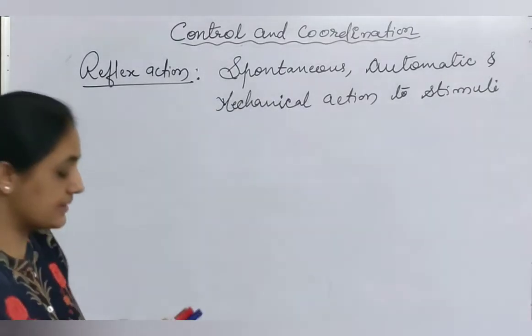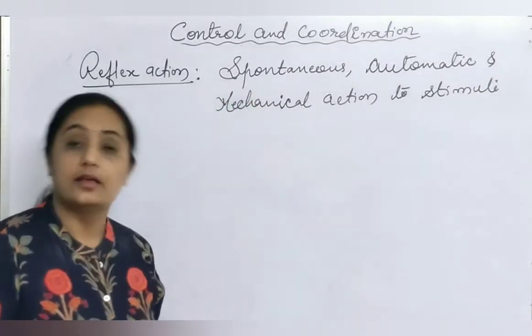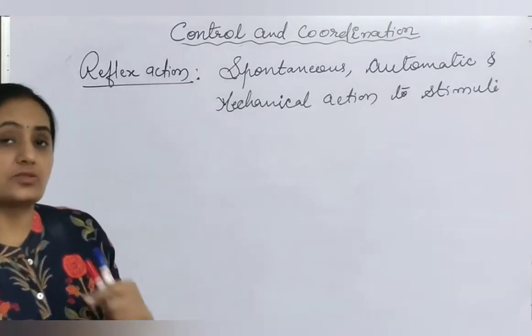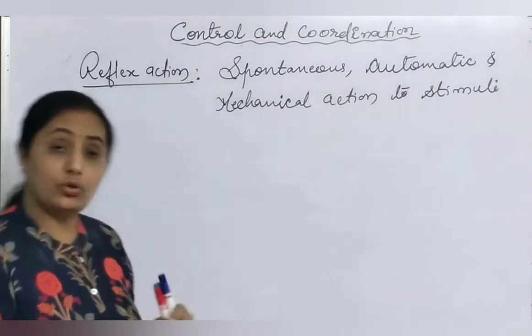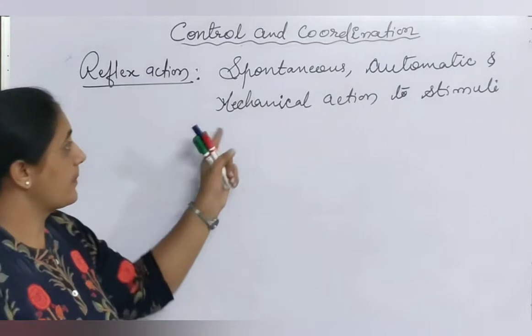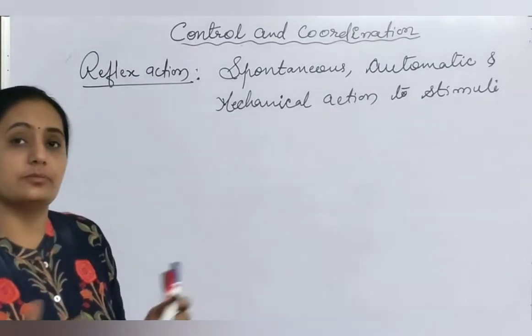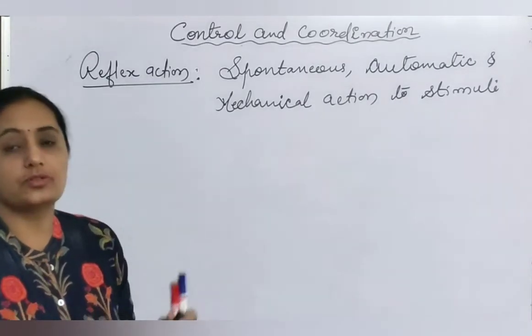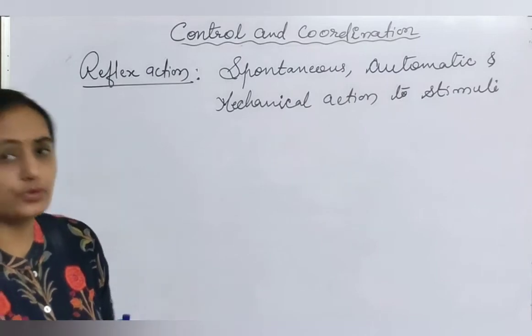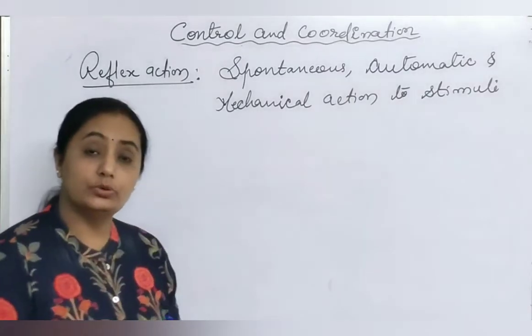Whatever stimuli is there, towards the stimuli. Spontaneous means sudden, immediate, it can happen automatically. And mechanical action is showing a certain reaction by moving or changing posture, with the help of movement.